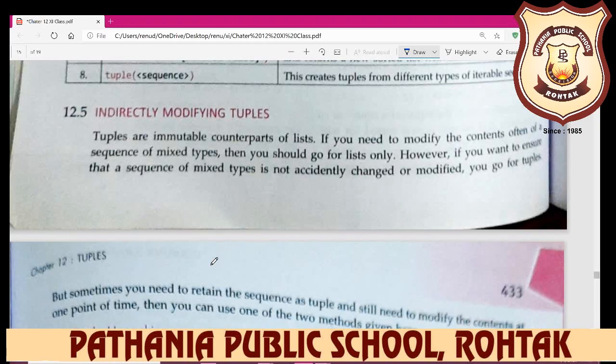Indirectly modifying a tuple. Tuples are the immutable counterpart of lists. If you need to modify the contents often in a sequence of mixed type, then you should go for a list. However, if you want to ensure that a sequence of mixed type is not accidentally changed or modified, you go for a tuple.